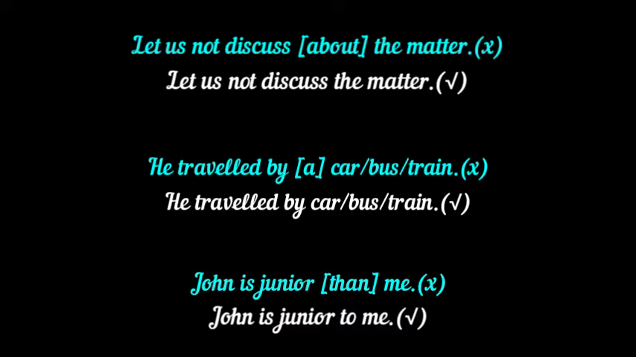The use of than after words such as junior, senior, inferior or superior is also a common error. Remember, after these four words, the preposition to is used instead of than. So the sentence "John is junior than me" is wrong. The correction is "John is junior to me."